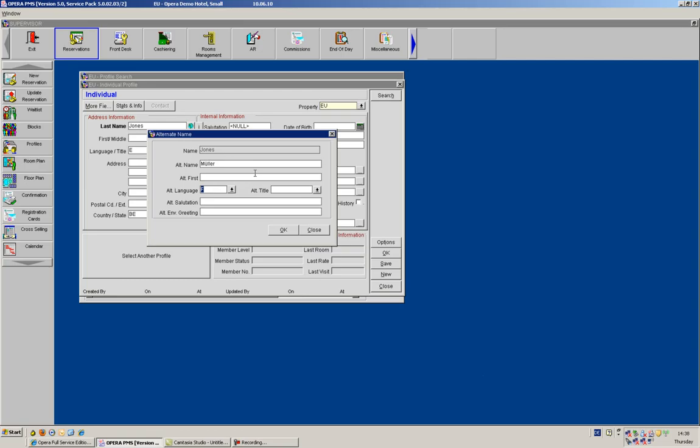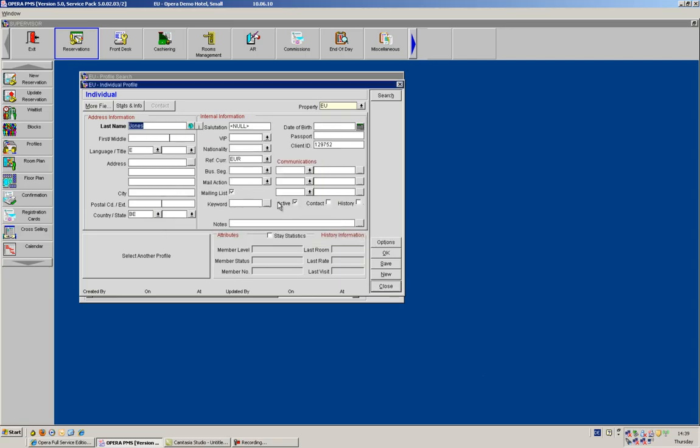When we use this, it can then be used for printing of stationery, and this will allow us to print out the guest stationery with the correct letters and the correct names. I also have the I, which is for incognito, and this is a parameter which we can switch on or off depending on whether the hotel would like to use it.